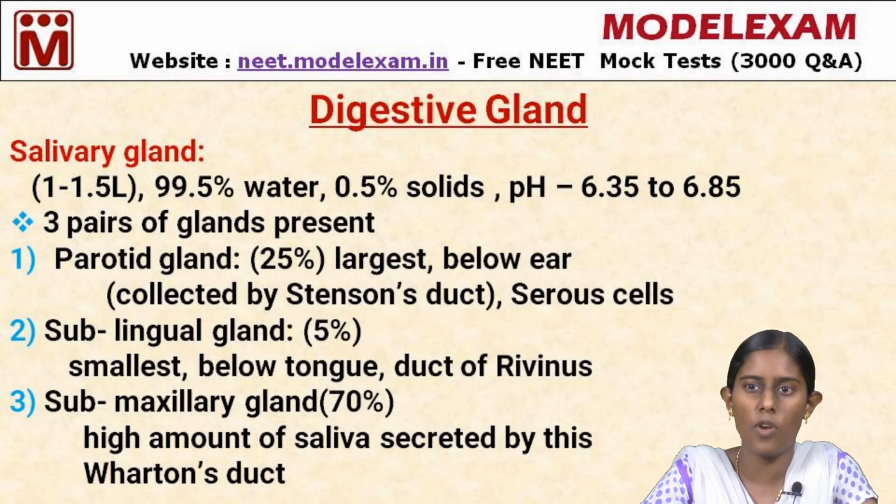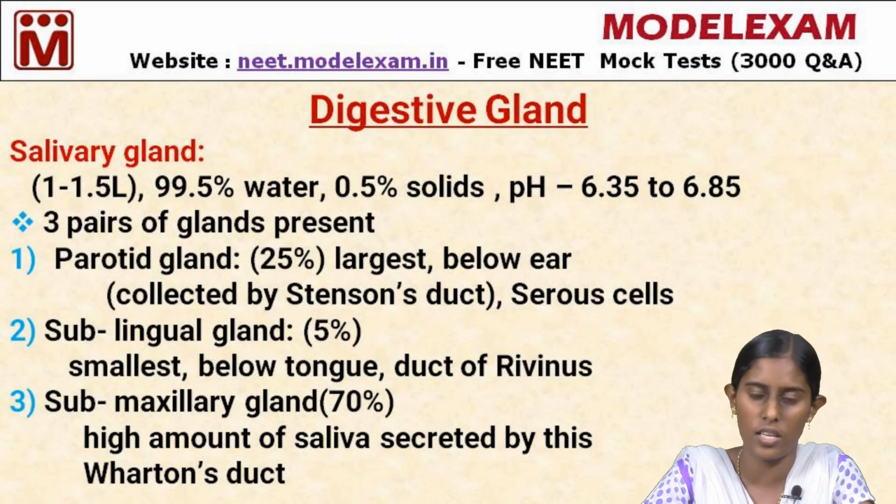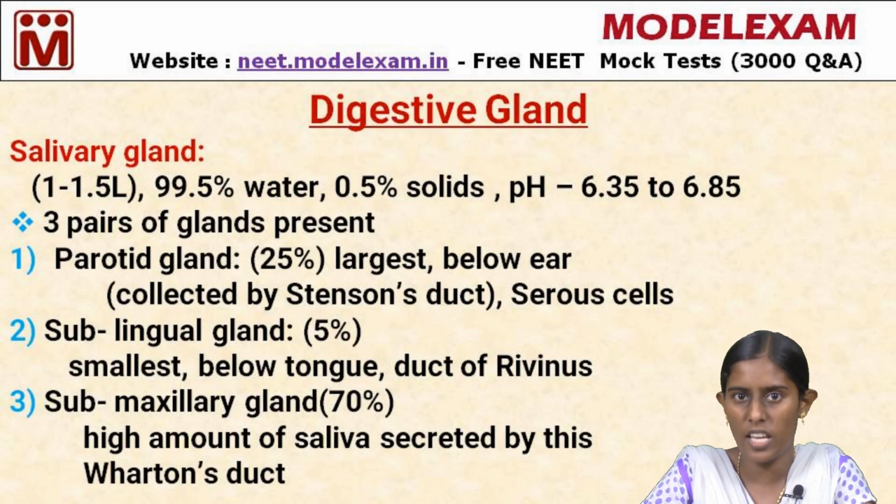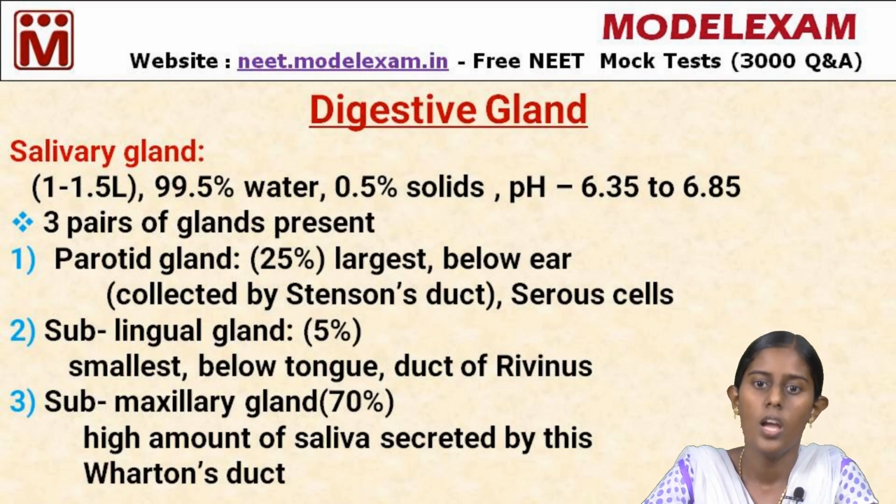Saliva is nothing but a watery fluid which has some solids, and its pH is slightly acidic, not a strong acid, it is a slight acid. Nearly 1 liter to 1.5 liters of saliva is secreted in our mouth every day. It contains 99 to 99.5% water, only 0.5% solids. What are the solids? Like amylase, an enzyme, mucin, a protein, and some polypeptides. These are the solids found in the saliva, and it has a slightly acidic pH, that is 6.35 to at most 6.85, near to neutral.